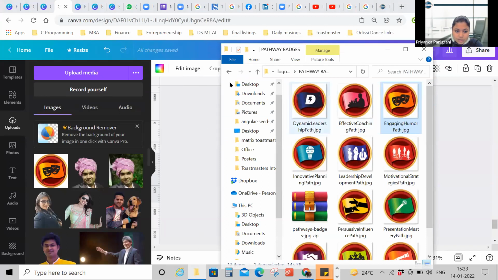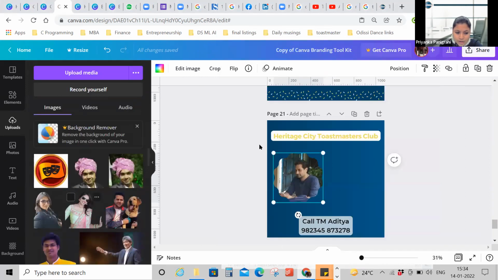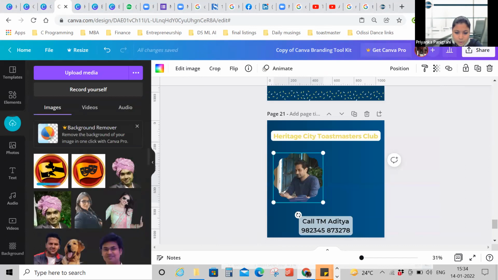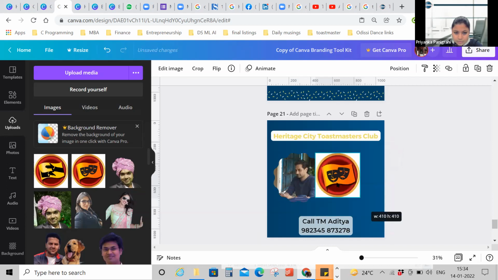So that the Canva background is there and this is open uploads. Even if this is not open, it will not matter. What you can do is just click on the picture that you want in your poster, keep it clicked, drag your mouse and put it here. Just drag and drop. That's it, so it will upload, and then you can use it in your poster. It's very easy and it is saving a lot of time also. Yes, it is saving a lot of time. Very good.